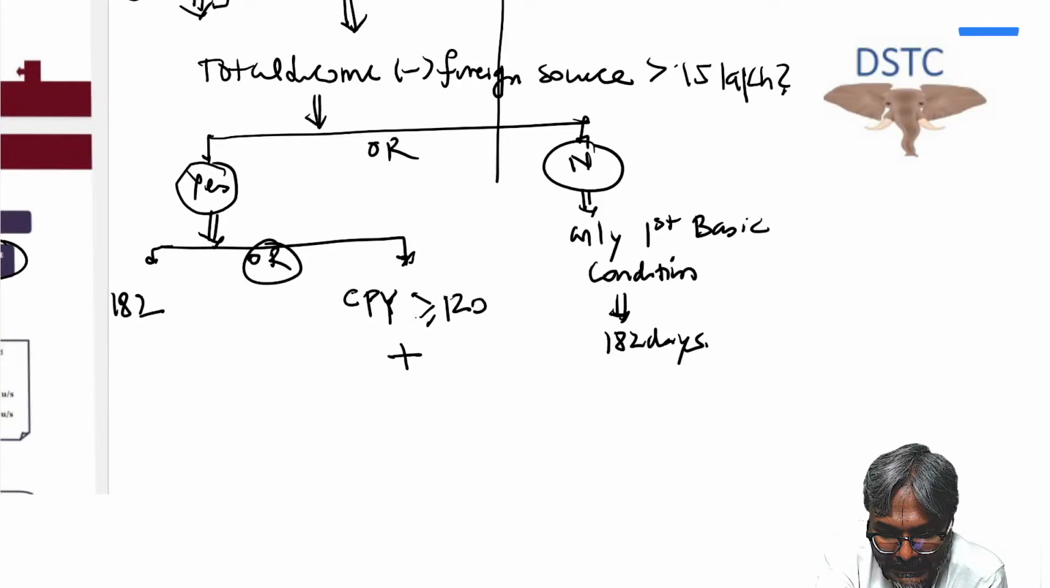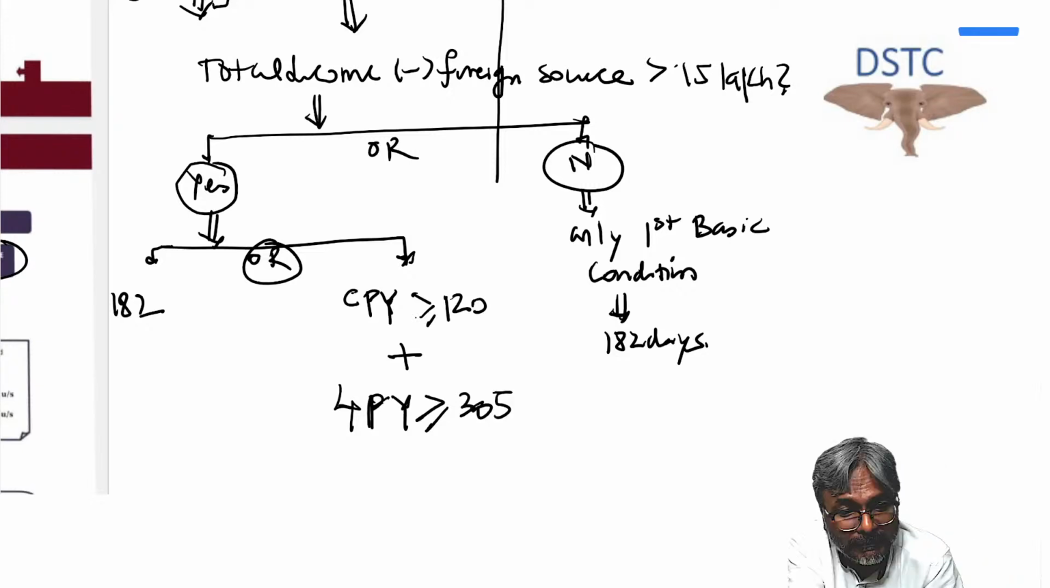Plus in the last 4 preceding previous years, 365 days. Exactly, students. So in the last 4 preceding previous years, his stay should be how much? For 365 days. It should be for a minimum of 365 days. So all of you agree to this one? All of you, students. So you have to be very careful when you go into the examination.